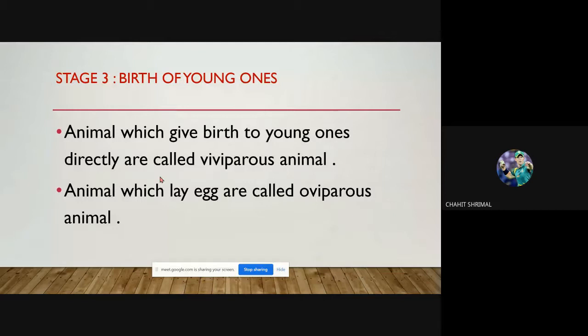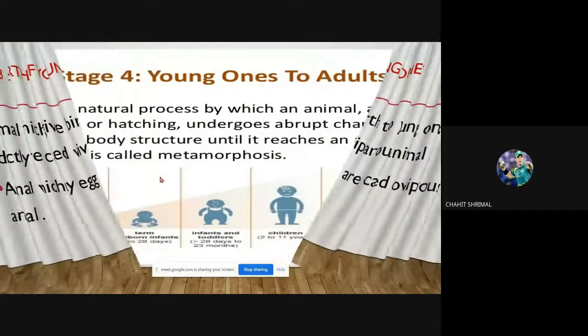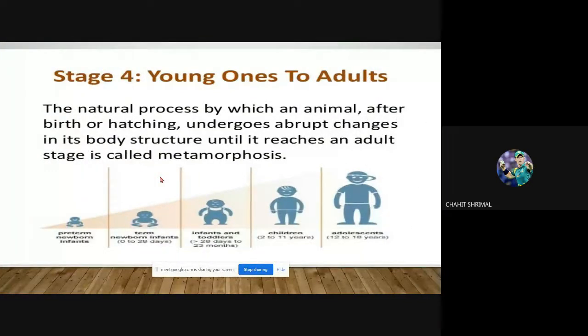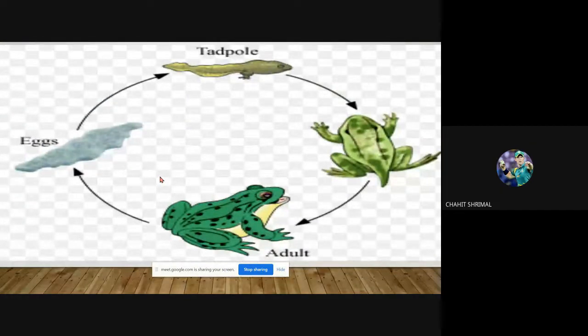Stage 3: Birth of young ones. Animals which give birth to young ones directly are called viviparous animals. Animals which lay eggs are called oviparous animals. Stage 4: Young ones to adults. The natural process by which an animal, after birth or hatching, undergoes abrupt changes in its body structure until it reaches the adult stage is called metamorphosis. This is the diagram of metamorphosis. It shows how a frog develops into an adult.